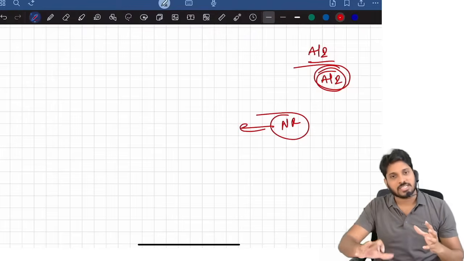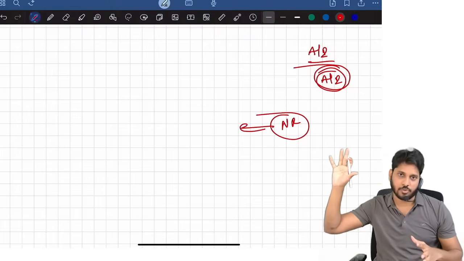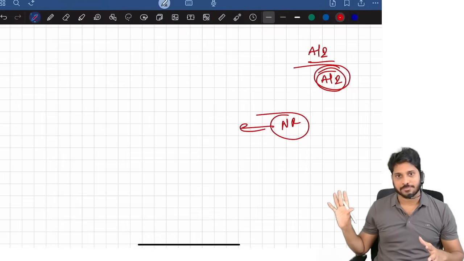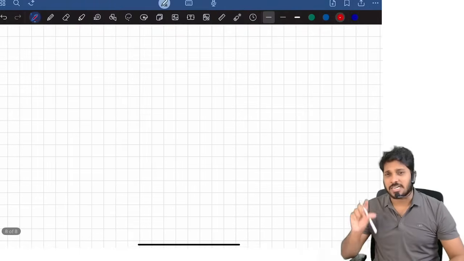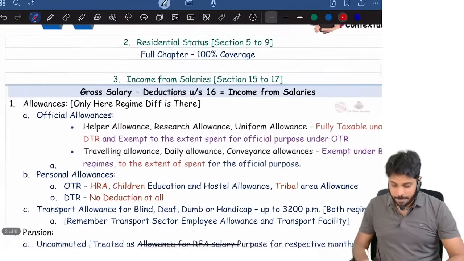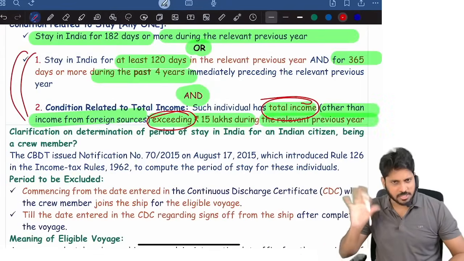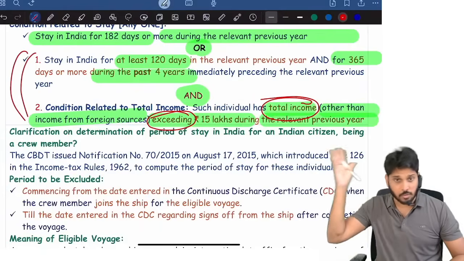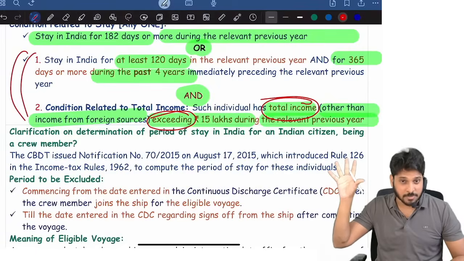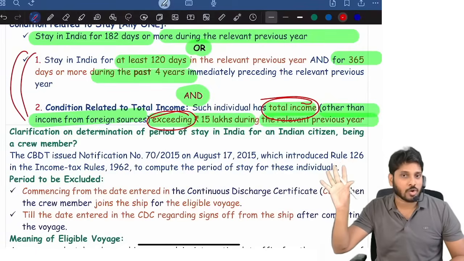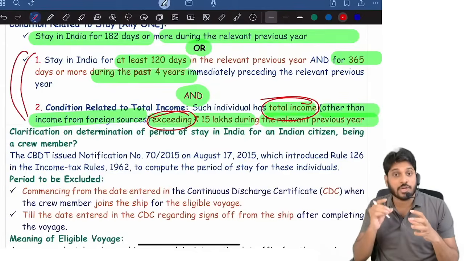This point I once again clearly explained in a detailed marathon. I hope you can see the detailed marathon also if you want to look at. There also I clearly explain. That's it. In residential status, the crux point I told. Now you know the conclusion. I'm not discussing much in depth in residential status. You can watch my other revision marathon, my 12 to 14 hours revision marathon is already there in the playlist. There you can watch. Here I'm only trying to identify all the exceptional topics where you will make mistakes.